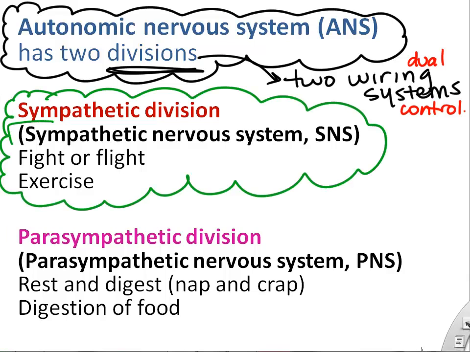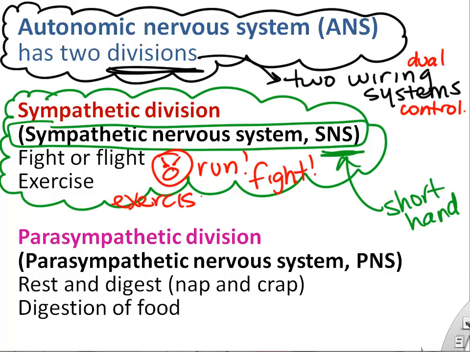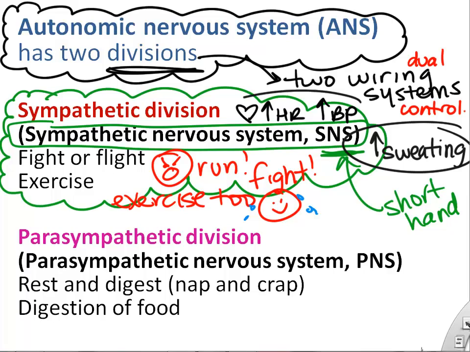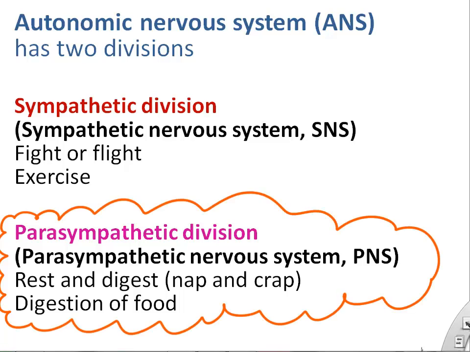So for the sympathetic division, or often we just call it the sympathetic nervous system, it's often involved in fight or flight and exercise. So think of things you need to do to fight, flight, run, or exercise. You need to increase your heart rate, you need to increase your blood pressure, you increase sweating. And so again, whenever you're trying to think of, would this be controlled by the sympathetic or parasympathetic, I like to remember fight, flight, or exercise.